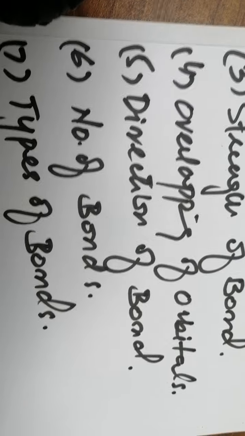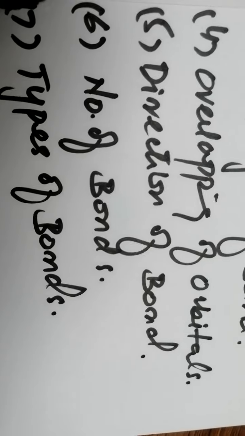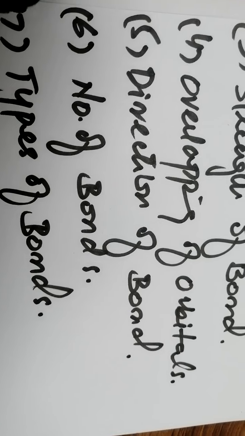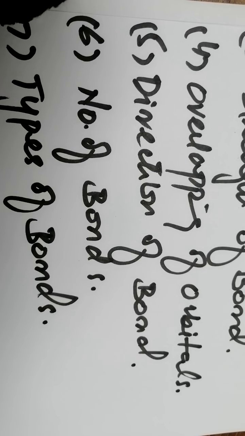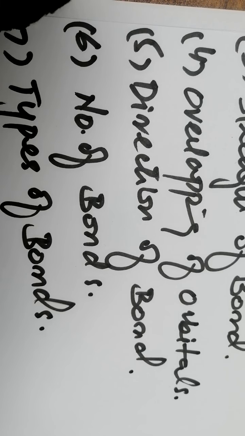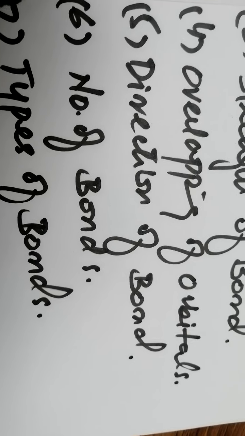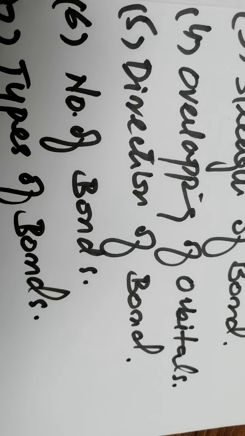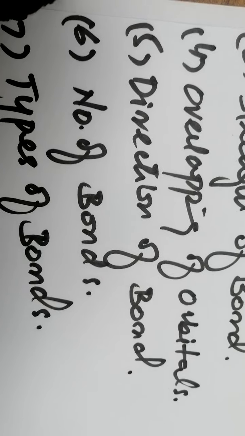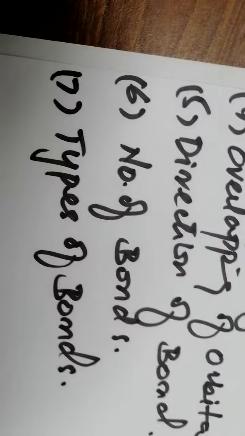Now the next point, the sixth point, is the number of bonds. By the overlapping of half-filled orbitals, we have covalent bonding in this VBT theory. The number of covalent bonds formed by the overlapping of atoms is equal to the number of half-filled orbitals in the valence shell of an atom. So according to the number of half-filled orbitals, we have the number of bonds. If we have two half-filled orbitals in a single valence shell of any atom, then we will end up with two covalent bonds with the other partner.